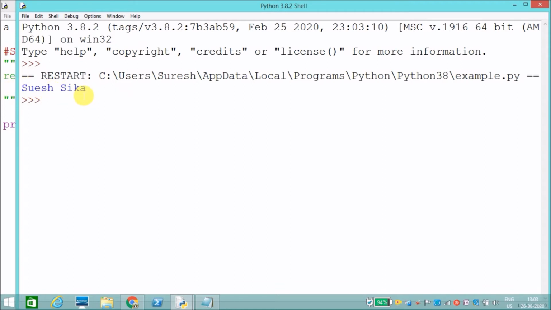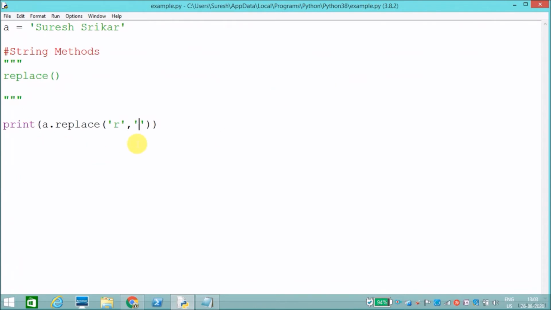So as I said, we cannot delete from a string because it is immutable. We can replace it like this instead. If you want to delete something, you can do it like this: replace it with an empty space, so that it will be removed from that string. This is about replace.